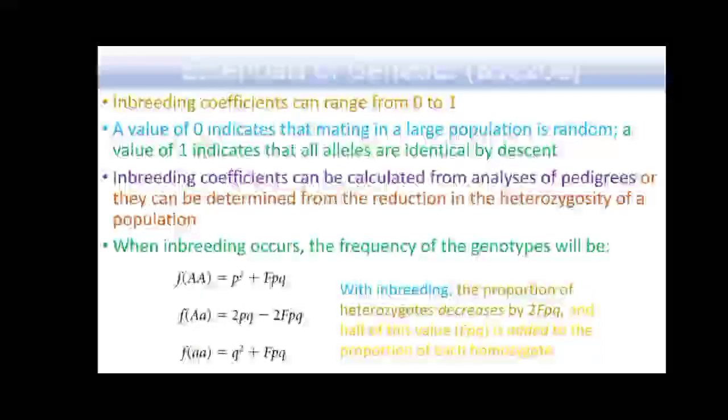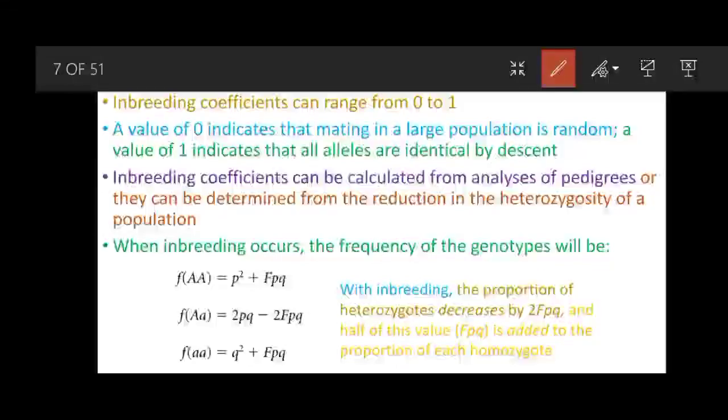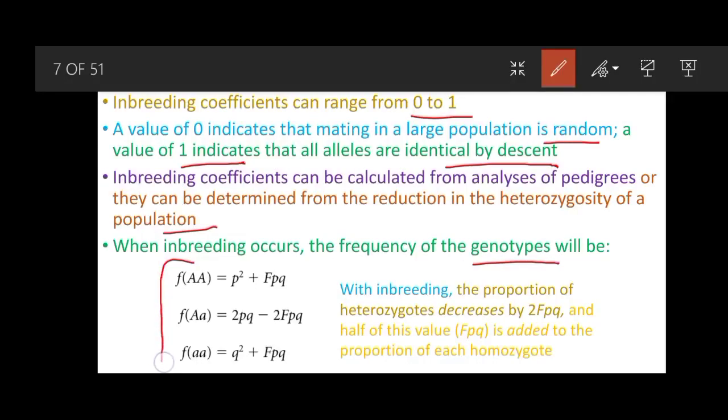Inbreeding coefficients can range from 0 to 1. A value of 0 indicates that mating in a large population is random, and a value of 1 indicates that the alleles are identical by descent. Inbreeding coefficients can be calculated from analysis of pedigrees, or they can be determined from the reduction of heterozygosity in the population. When inbreeding occurs, the frequency of genotypes is calculated using these three formulas.